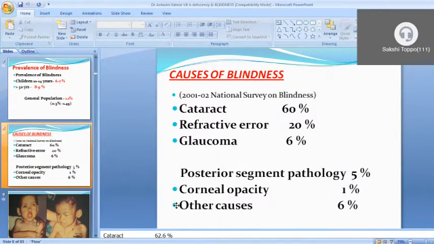Then causes of blindness. Cataract is the leading cause of blindness, at 60%, refractive error is 20%, and glaucoma 6%. Posterior segment pathology is 5%, corneal opacity is 1%, and other causes 6%. As we can see, cataract, refractive error and glaucoma we can treat easily. So 86% of whatever causes blindness, we can easily treat. So the government has picked up this problem and is trying to manage it on the basis of state and central government.